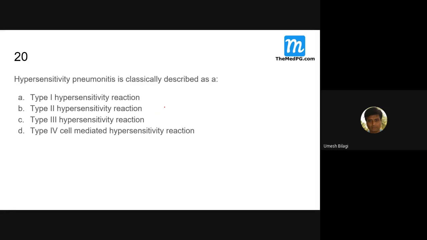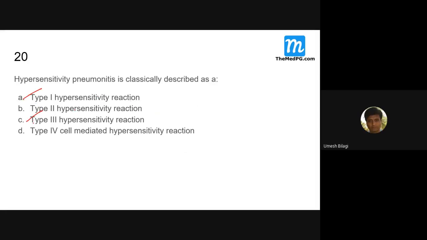Now, hypersensitivity pneumonitis is classically described as... what is the other name for hypersensitivity pneumonitis? Extrinsic allergic alveolitis. What sort of immune reaction do you get? Type 1?